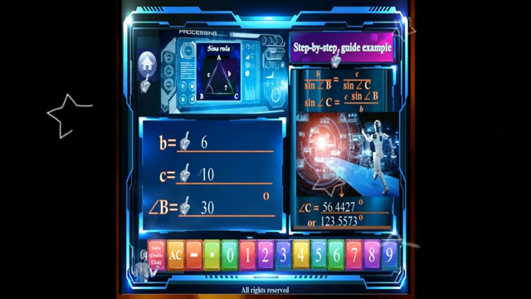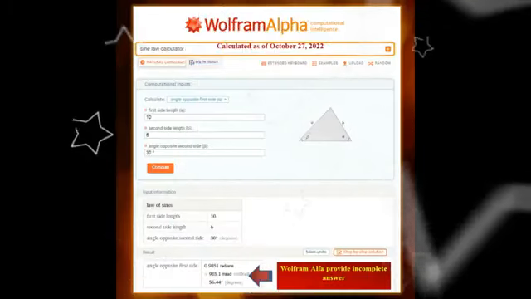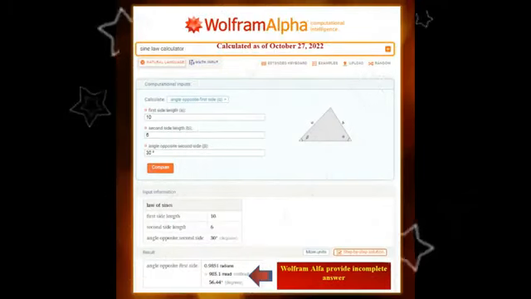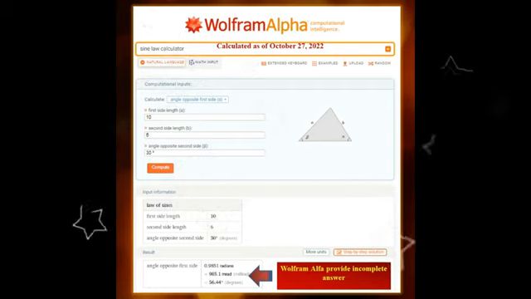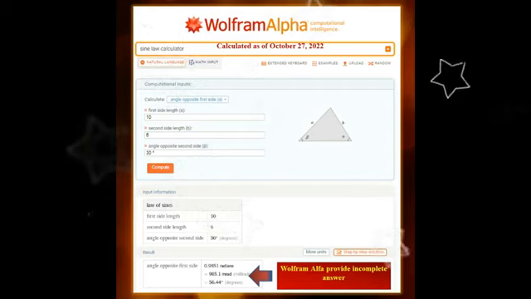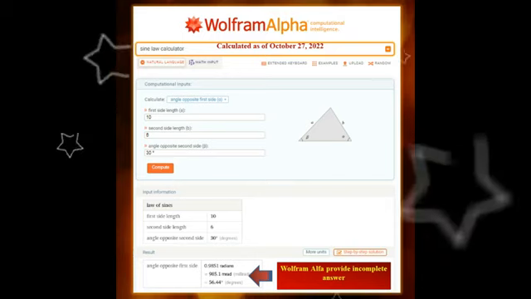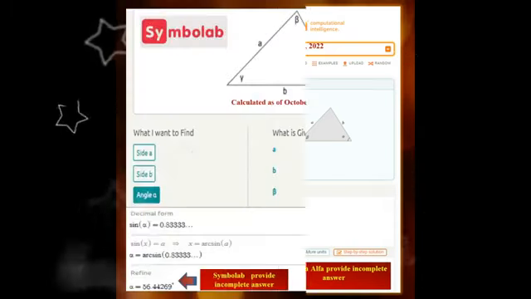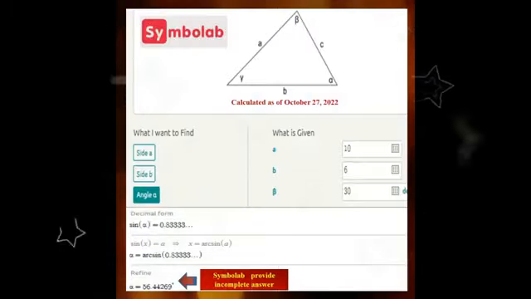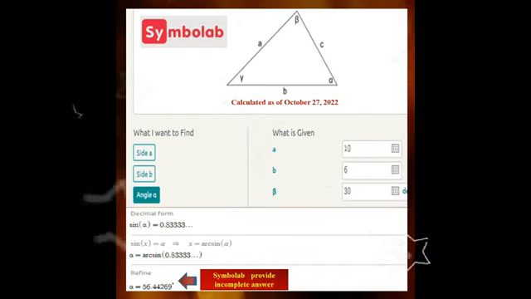But as we see, calculated as of the 27th of October, 2022, Wolfram Alpha is not providing complete answers. Wolfram Alpha just provides 56.44 degrees. Wolfram Alpha does not provide 123.56 degrees.